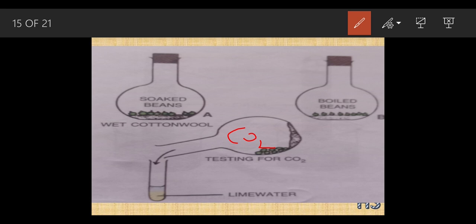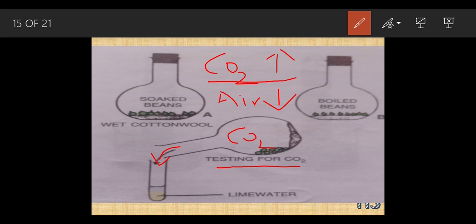That was carbon dioxide. So when we started to release this carbon dioxide gas inside this test tube, since the density of carbon dioxide is more than air, according to physics it is heavier, so it is going to go down inside this and the air will remain up.